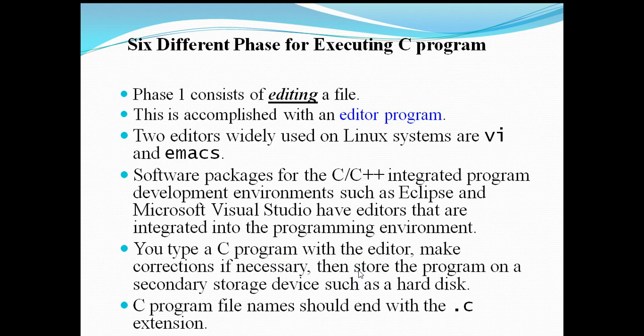Six different phases for executing a C program. Phase 1 consists of editing a file. So this is the very first step. This is accomplished with an editor program. Using an editor program, you will write a C program. So that is the first step.